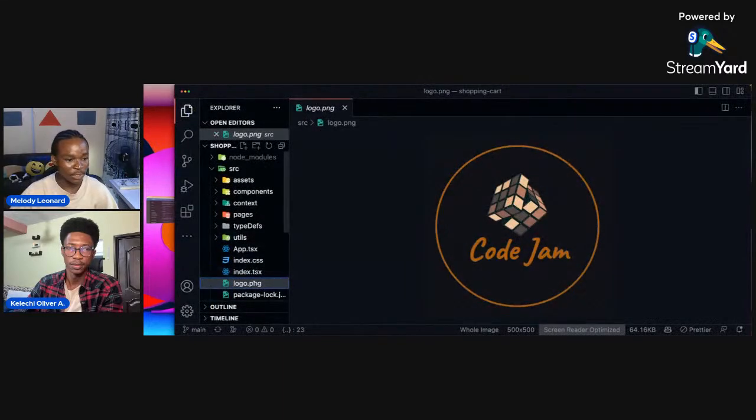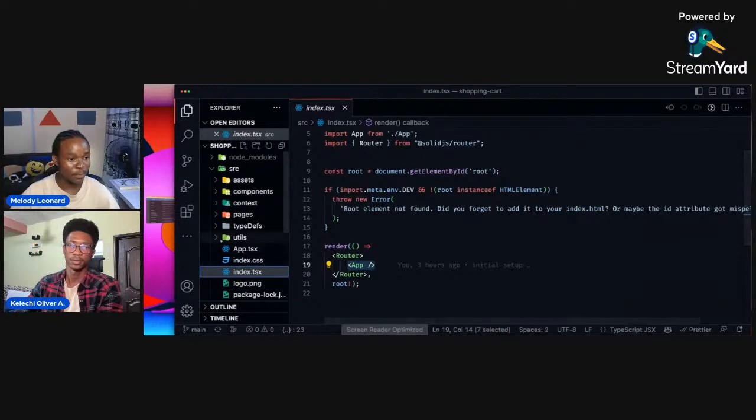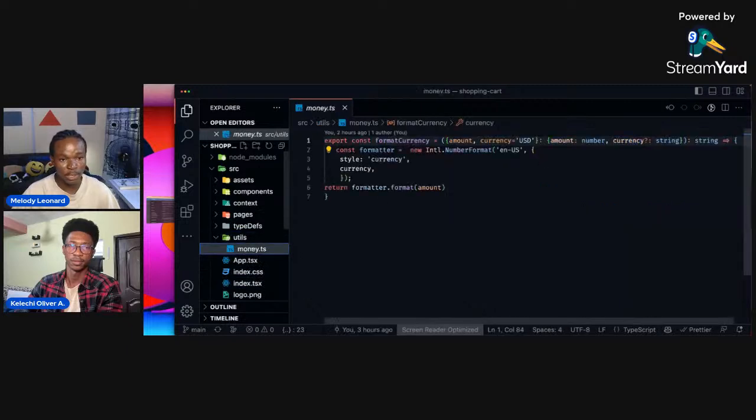Okay, we have this Just logo.png, which is a CodeJam logo. Generally, you could go ahead and look at all these things here. There's this utils, which has a format currency code, just a quick one where we have a currency formatter, because we will be building a shopping cart, right?